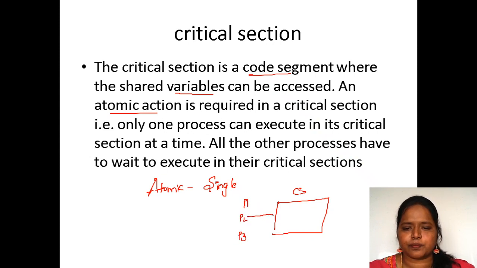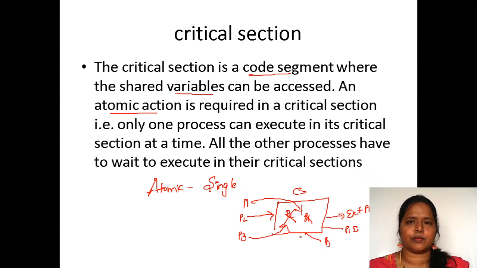First P2 enters, does all the task, and then P2 exits. Only after P2 exits will P1 enter. When P1 exits, only then will P3 enter and then exit. So the tasks are done one by one. That we call a critical section.